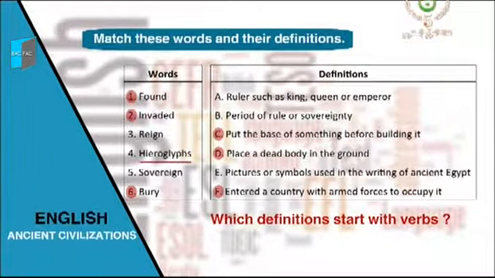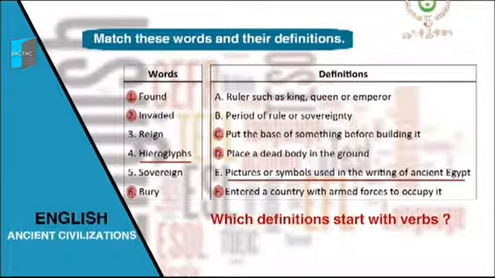Hieroglyphs. This is a noun in the plural. So have a look at your definitions. Find which definition corresponds to this word. Good. The definition is E, which are pictures or symbols used in the writing of ancient Egypt.